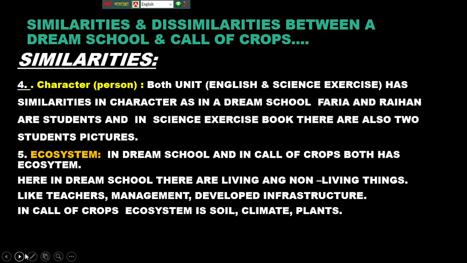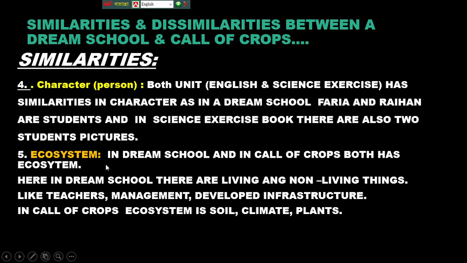Next one, character, meaning here persons. Both the English unit and the science exercise book have similarities in character. In A Dream School you will see Faria and Raihan. Both are students. Similarly, in the science exercise book you will see two students working with farmers. They are also students. So this is one of the similarities.